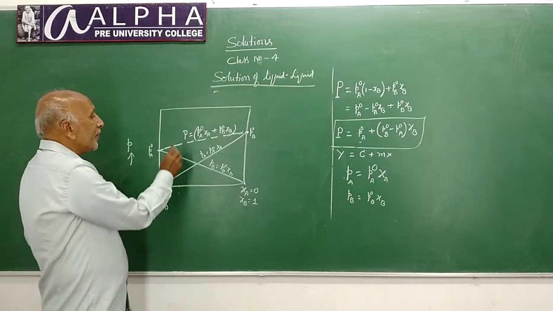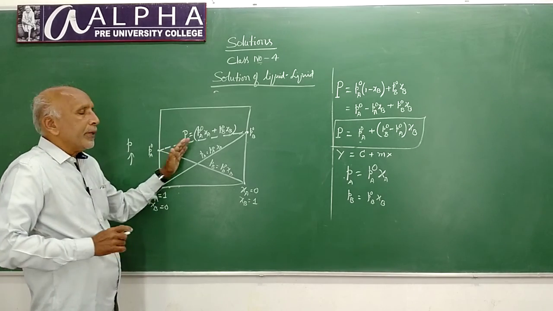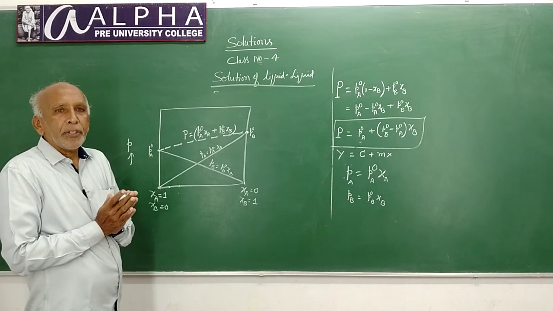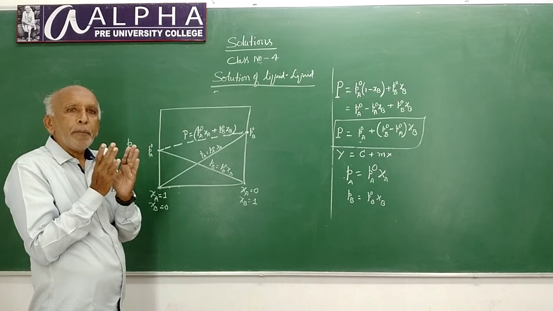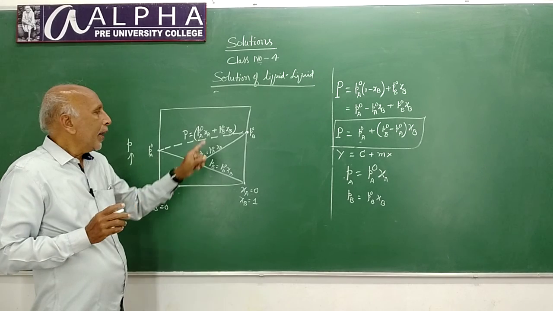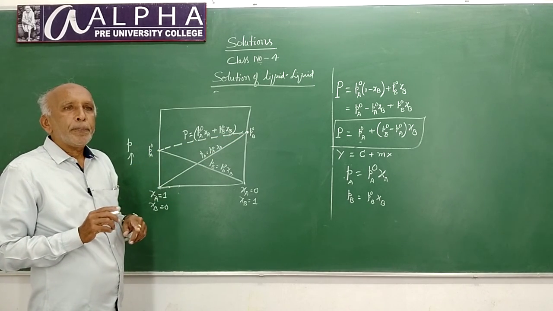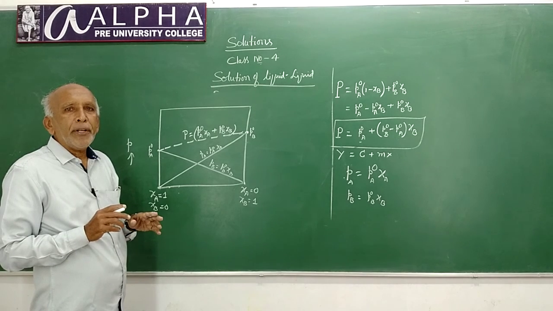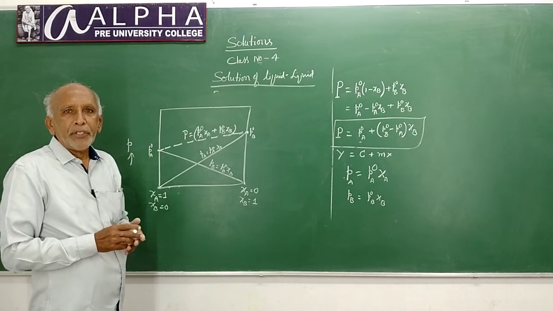Okay. This is one important thing. In case of binary liquid mixtures, the total pressure or combined vapor pressure of the mixture lies in between the vapor pressures of the two pure components at any composition, any temperature.